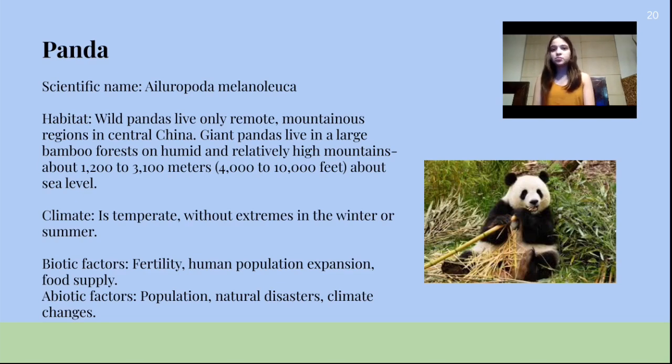Its climate is temperate, without extremes in the winter or summer. Its biotic factors are fertility, human population expansion, and food supply. And its abiotic factors are population, natural disasters, and climate changes.